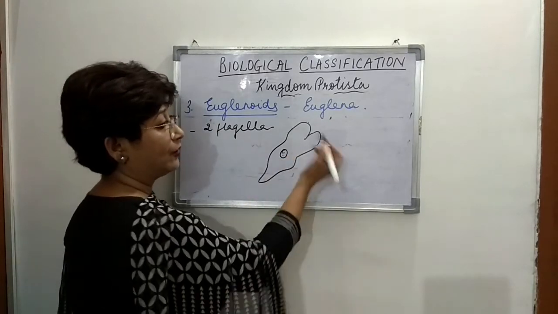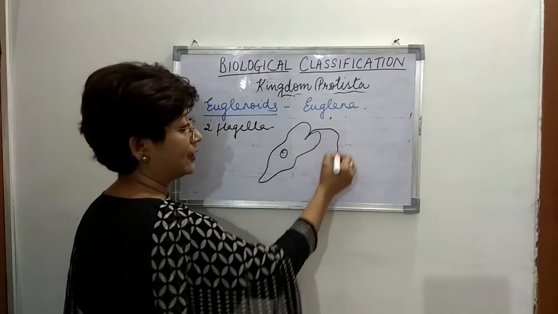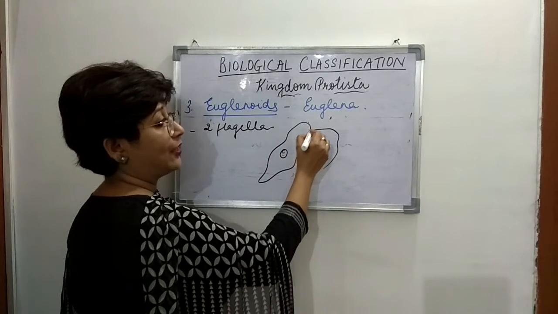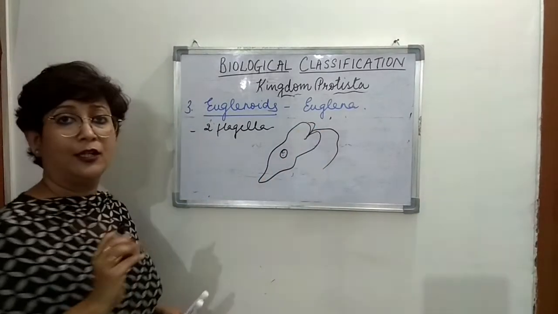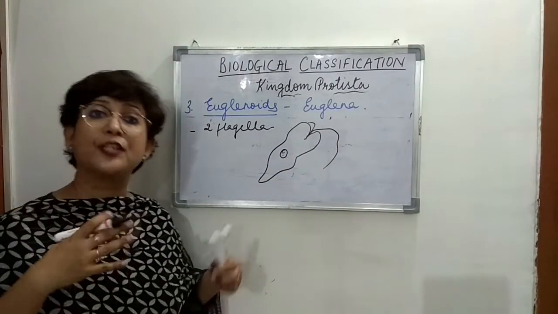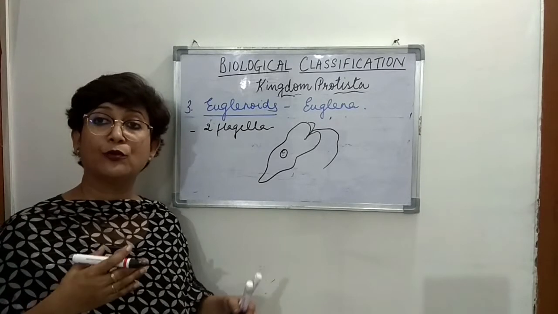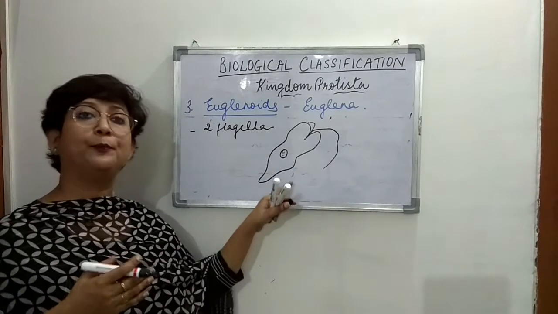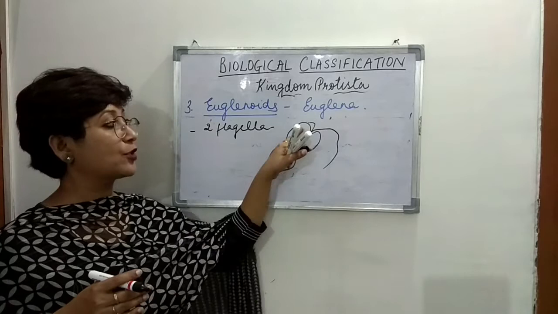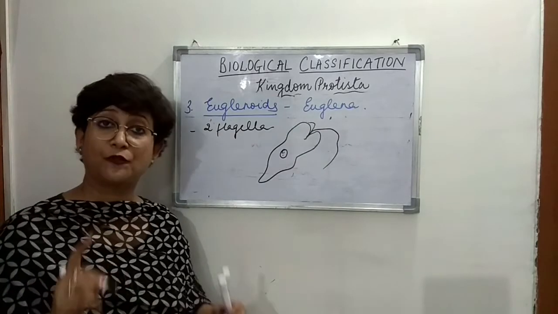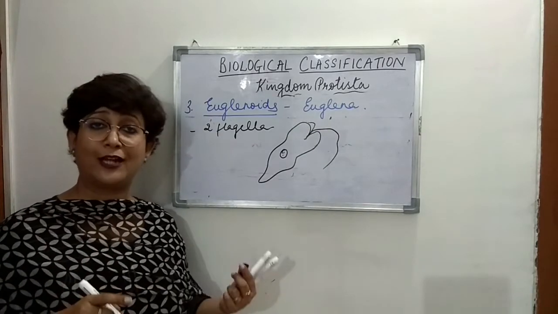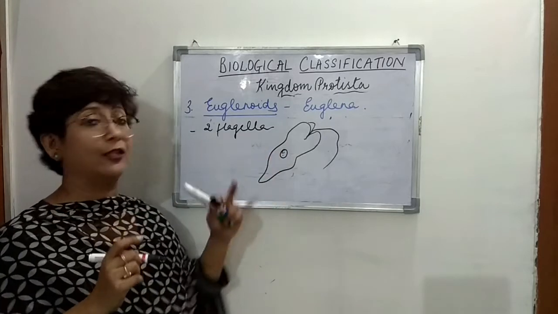This is a euglena. Now they have two flagella. One flagella is big and there is another flagella which is small, right? Not very visible, right? So whenever we draw euglena, we generally show one big flagella, but they have a small flagella also, right?